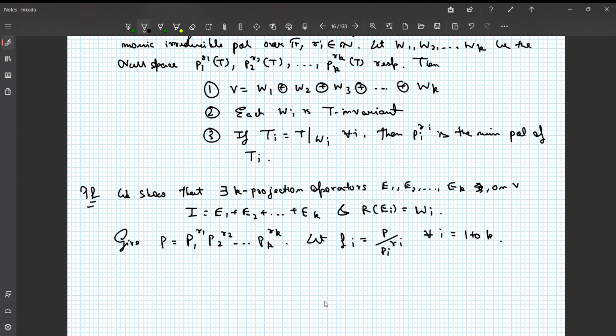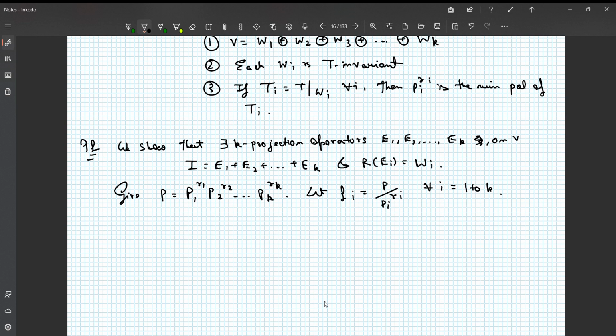By the way fi is chosen, we are just removing each of these factors from p, so none of these fi's will have a common factor. Therefore the gcd of these fi's must be equal to 1.